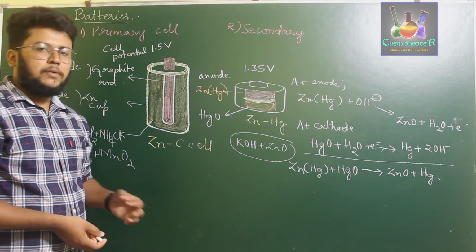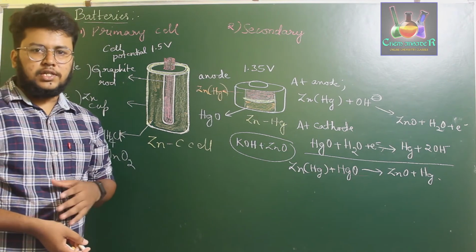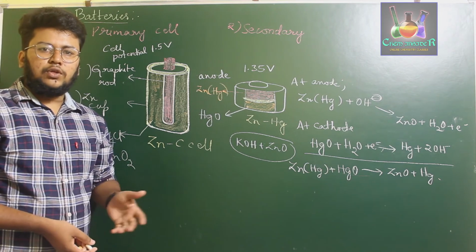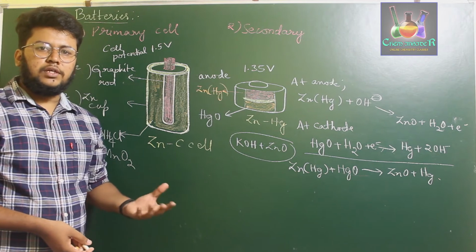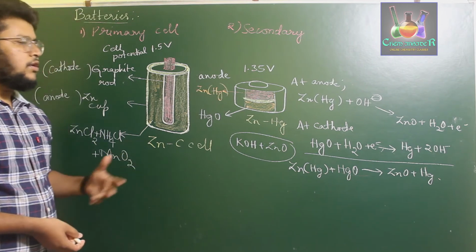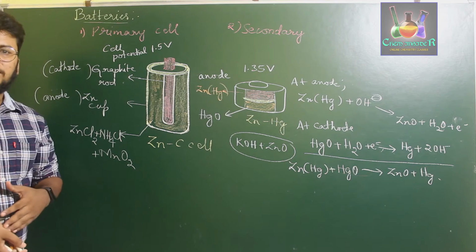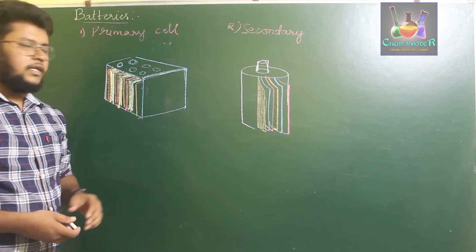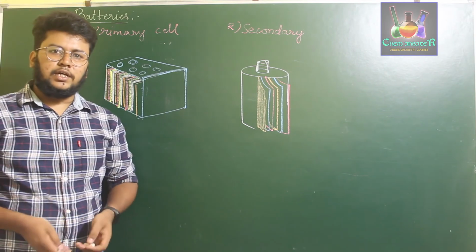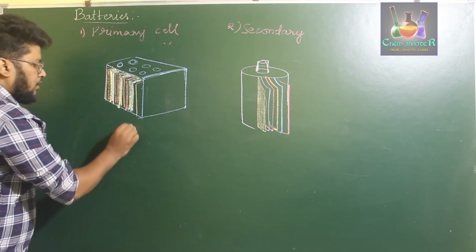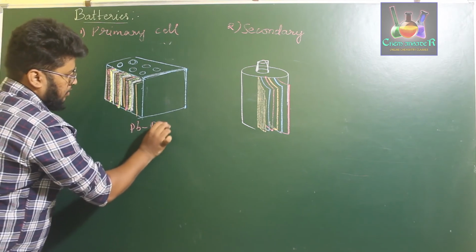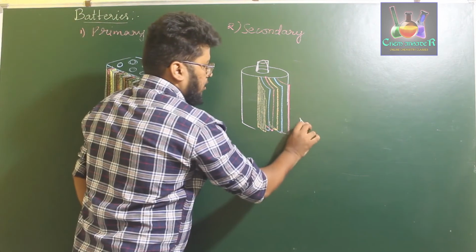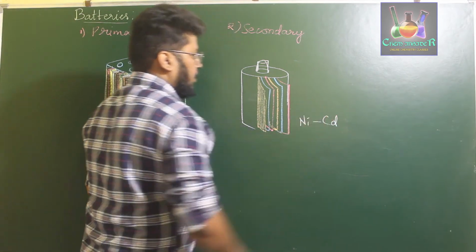Usually the primary cells are always galvanic cells because they involve zinc as the anode. The cathode may be different, but zinc is always the anode. So these are the two examples of primary cells. Next, we will discuss the secondary cells. We have two examples of secondary cells: one is the lead oxide secondary cell, the Pb-PbO2 cell, and the other is the nickel cadmium secondary cell.